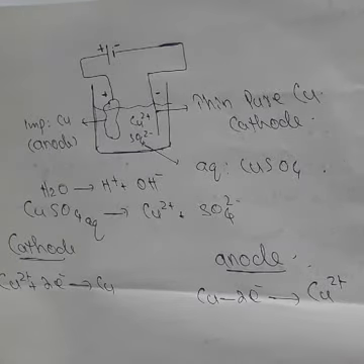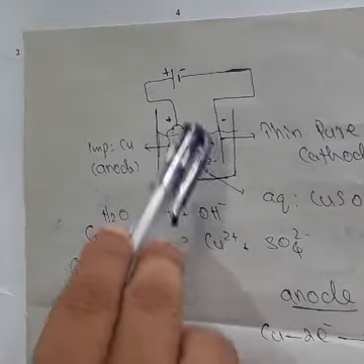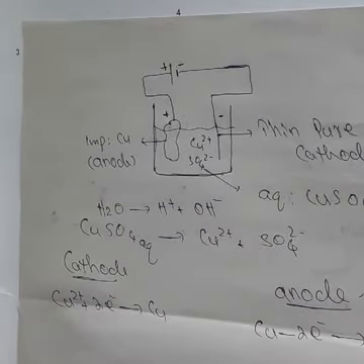OH minus will attach on anode. SO4 2 minus also attack on anode. Also look here, this is electrolysis of aqueous copper sulfate with copper electrode. We inserted copper electrode in copper sulfate solution.